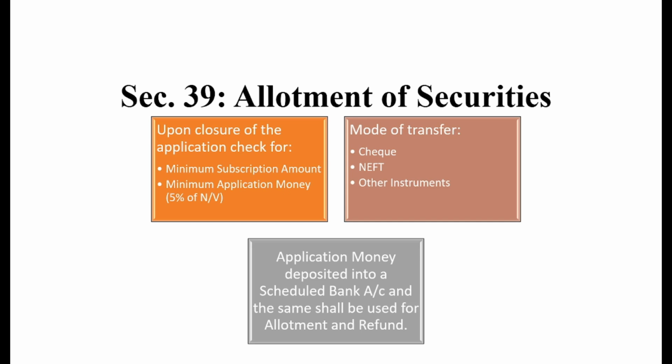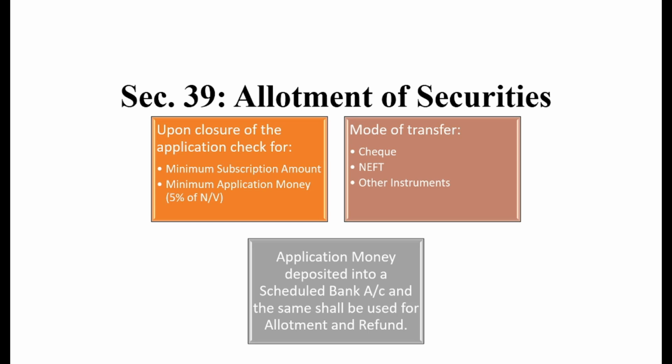Moving ahead with the next section, section 39, which is allotment of the securities. Up to section 38, we read the provisions related to the prospectus, issuing of prospectus, and contravention, if any, made at the time of issuing a particular prospectus. Now, from section 39 up till section 41, we read the area of allotment of the securities, and section 42 deals with private placement, which is a completely different concept.